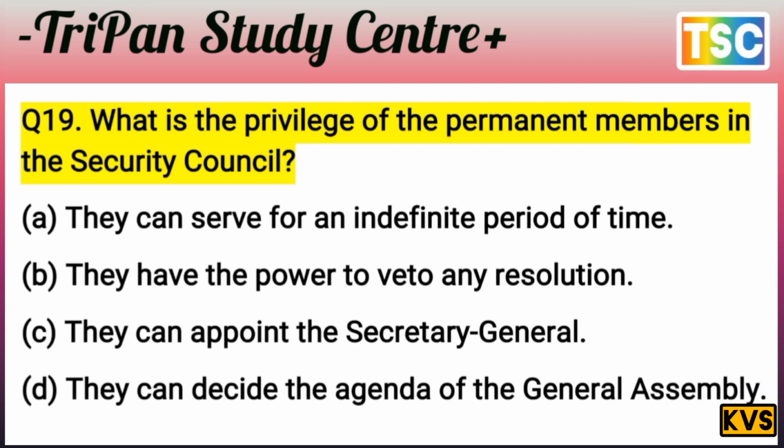The next question arrives here, that's important. What is the privilege of the permanent members in the Security Council? The question is clear here. The options: A, they can serve for any defined period of time. B, they have the power to veto any resolution. C, they can appoint the Secretary General. And D, they can decide the agenda of the General Assembly.